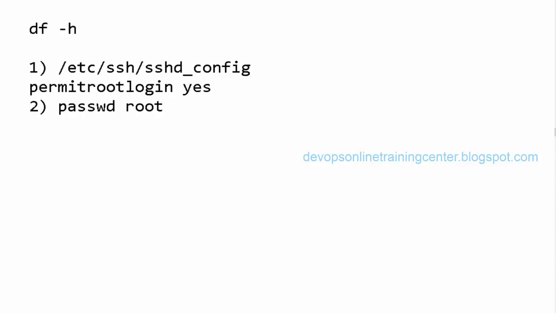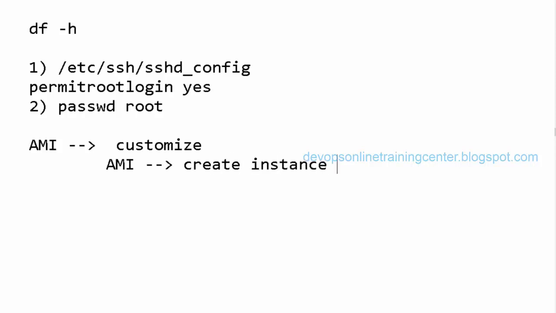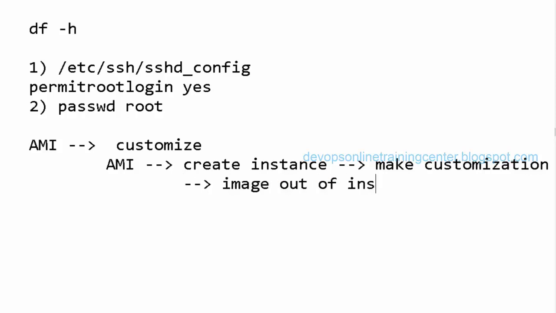There is also something else. One is AMI, Amazon Machine Image, that we created. This is like a pre-installed image. Now we can customize this. How do we customize? Let us say I have one AMI. I create an instance out of it, make some customization, install applications or a lot of packages. Then I can create an image out of this running instance and use this image for any future deployments, so I don't have to do the customization again. That also we'll see.